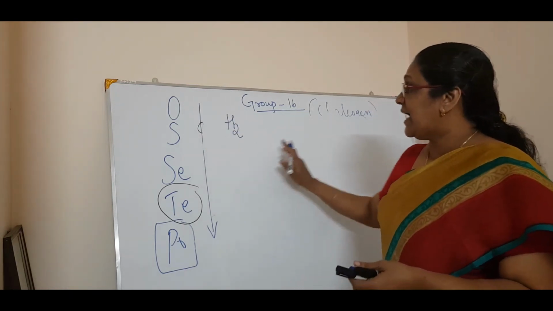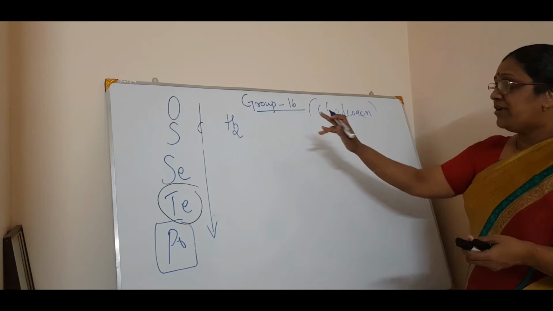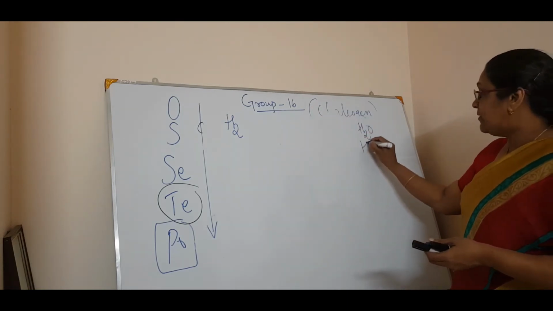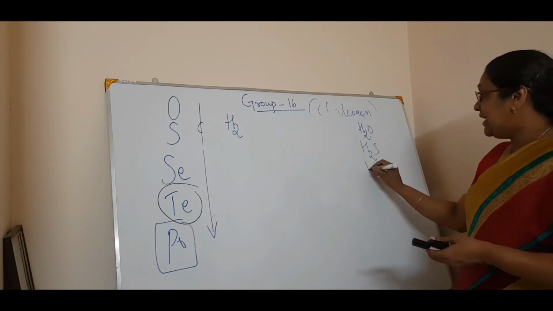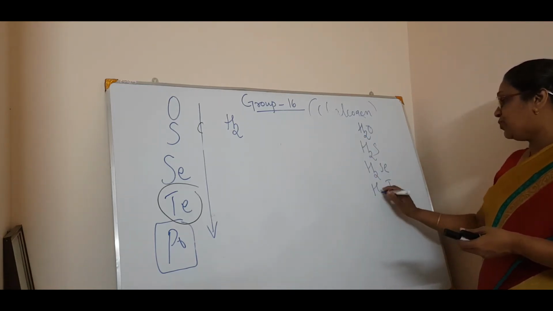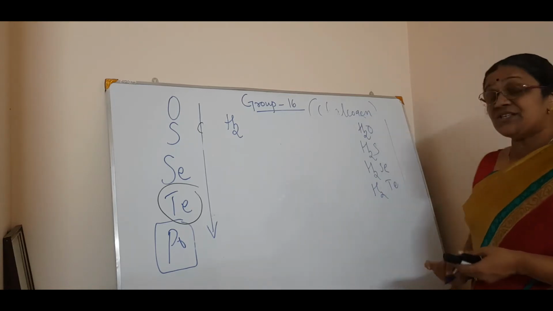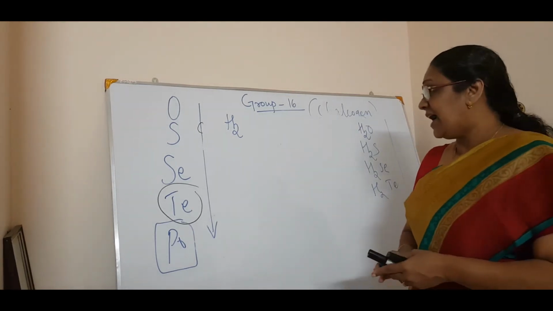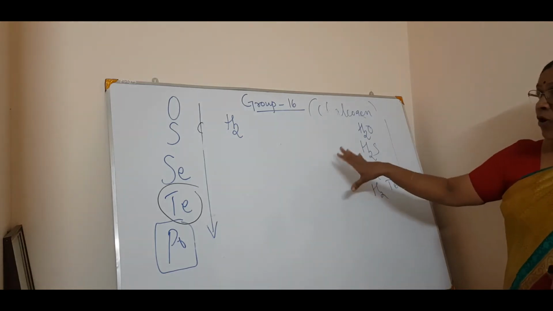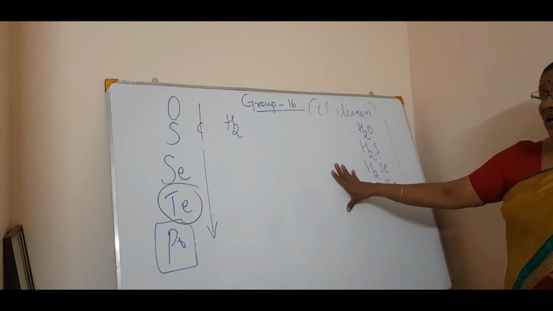Now what does the reaction with hydrogen form? When you take oxygen, it is H2O. When you take sulfur, it is H2S. Selenium gives H2Se, and tellurium gives H2Te. So these are the hydrides. Now we will see the main points you can see in these hydrides.